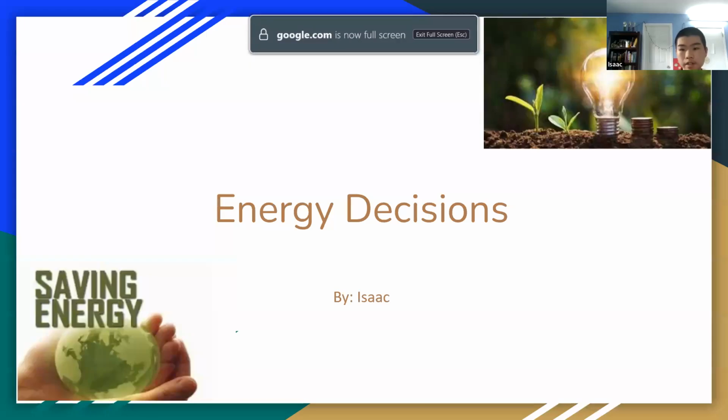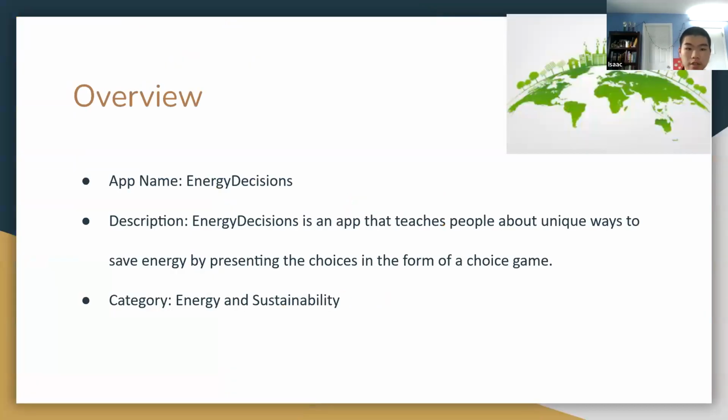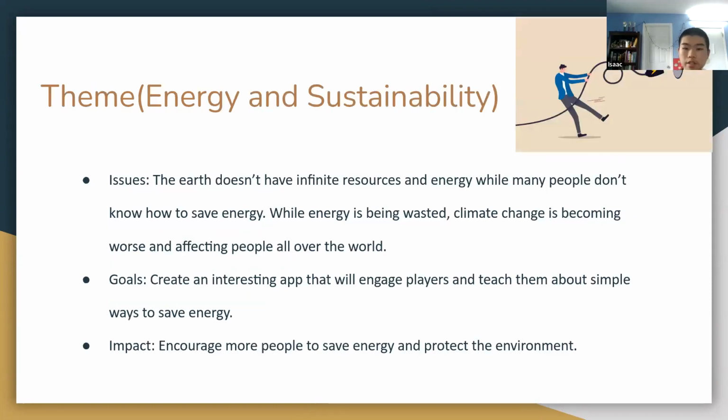My app is Energy Decisions. The overview: the name is just Energy Decisions, and it's an app that teaches people about unique ways to save energy by presenting the choices in the form of a simulation. The issue is that the Earth doesn't have infinite resources, and many people don't know how to save energy, as they only know maybe a few ways. So the goal of this app was to create an interesting way to learn about different ways.